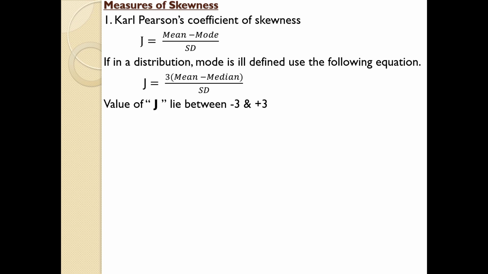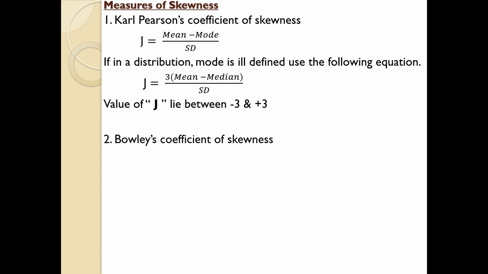Next one, remember the value of J. J means skewness. It should always lie between minus 3 and plus 3. Remember, while computing, you will get an answer, and finally you need to make an interpretation. If you are getting a value between minus 3 and plus 3, you have to interpret accordingly. If it goes beyond minus 3 and plus 3, you have to interpret in such and such manner. We will discuss that part during the computation part.